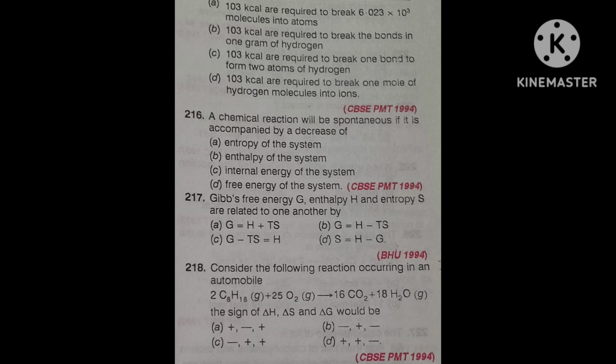The reactant is 2 moles of C8H18 plus 25, which is 27. Hence product is more than reactant, so delta S will be positive.